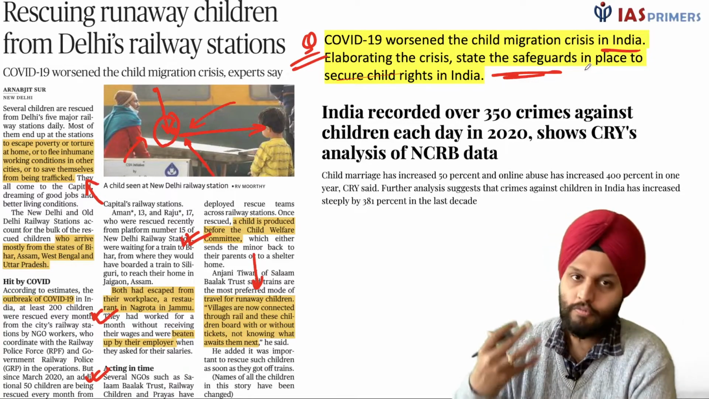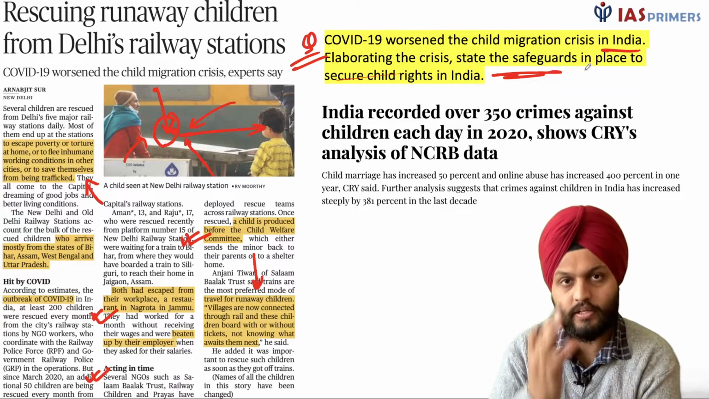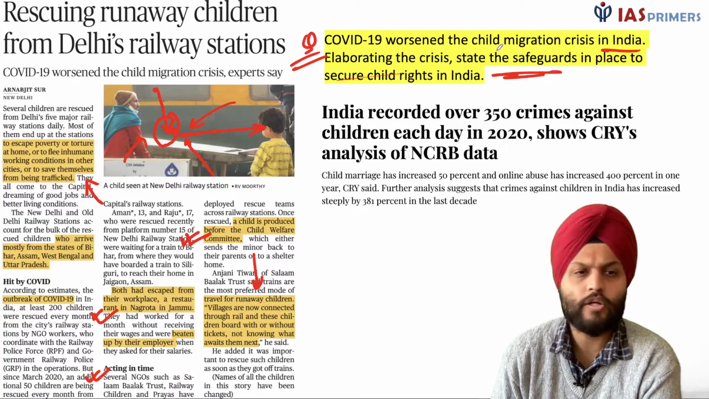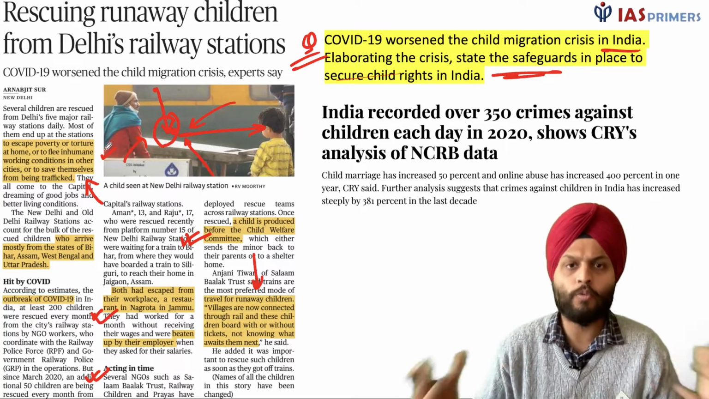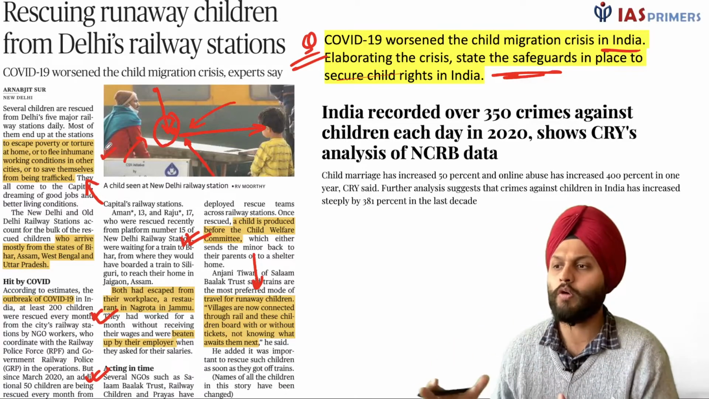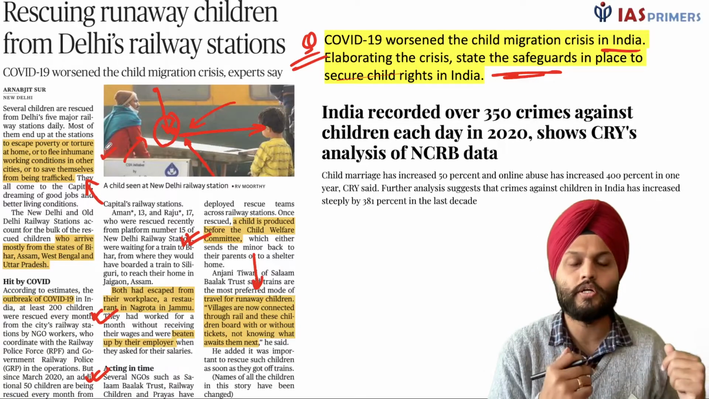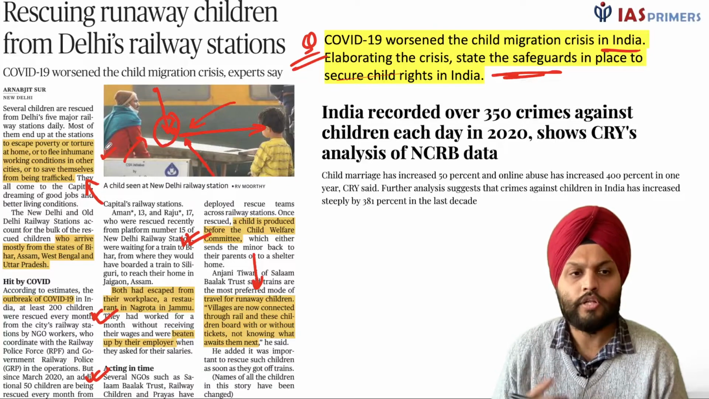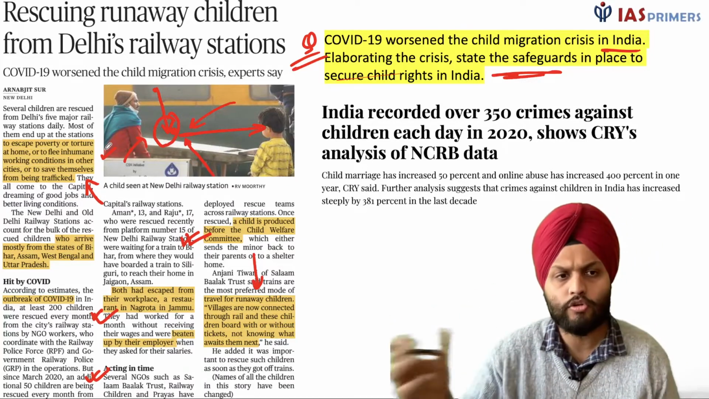Okay, so basically, the child migration crisis is always there, right? But what has COVID-19 done? And what is the reason for child migration? Again, it is bad working conditions and high poverty, right? So because of poverty, sometimes the child goes away to a different place, starts working over there for better income or to support the family, or they are victims of trafficking, human trafficking, prostitution, whatever.